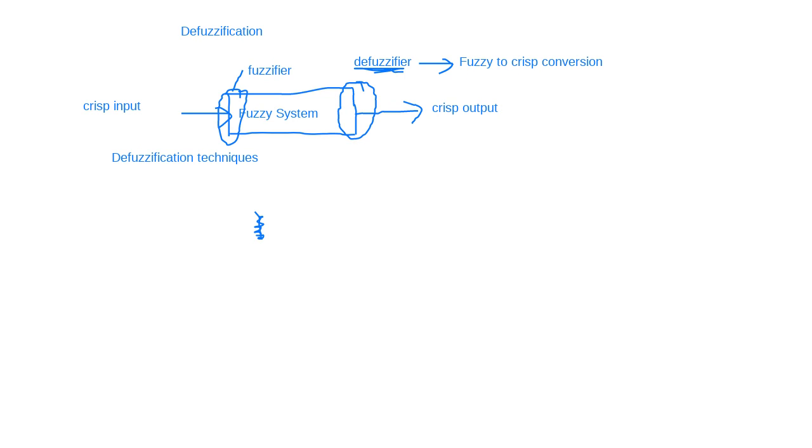Then we have four techniques. First is the lambda cut method. And the second one is the maxima methods. So we will discuss one by one.